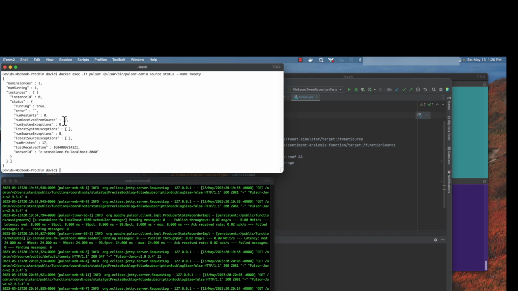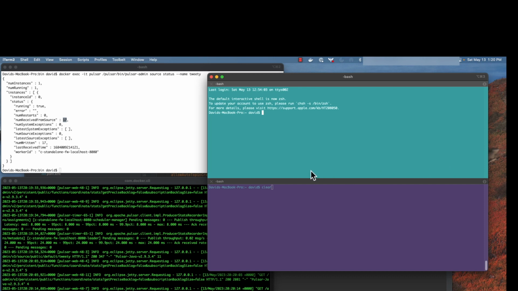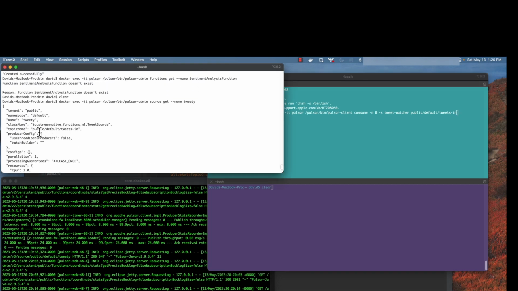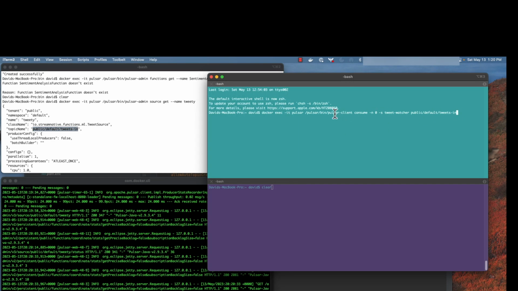And it's been executed 17 times already. So we can come over here and we can consume from the tweets in. This particular source is publishing, again, as we saw, to the tweets in topic. So let's consume. This is another command we can run in a separate window. Create a Pulsar client to consume. N0 means consume indefinitely. Give it a unique subscription name and the topic name, which is going to match where we're publishing the data.